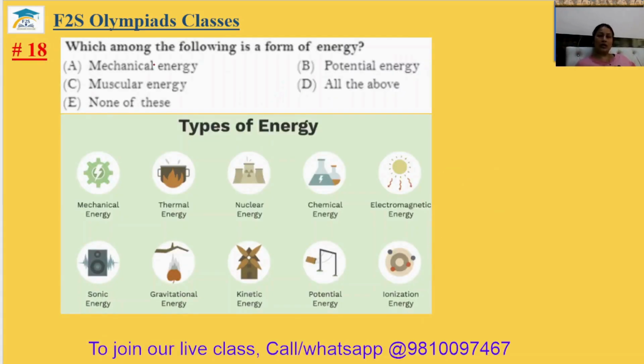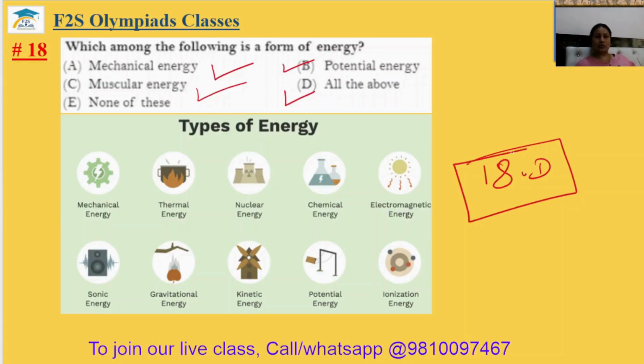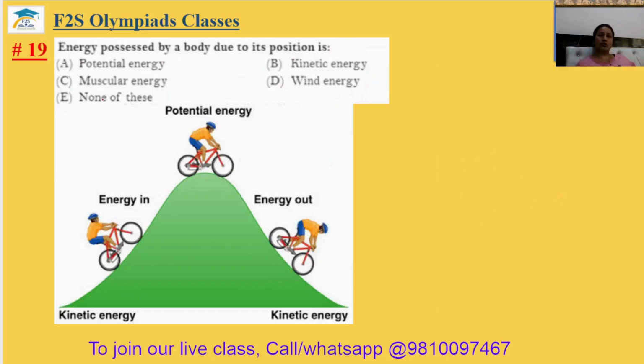Question number 18. Which among the following is a form of energy? Mechanical energy, correct. Potential energy, correct. Muscular energy, correct. All of them. The 18th answer will be your option D. All of the above are examples of energy.